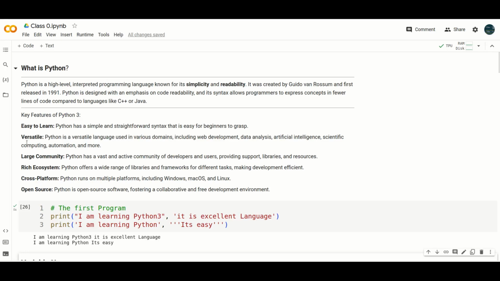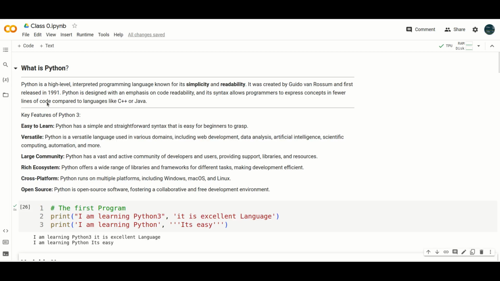The key features of Python 3: it is very easy to learn, has straightforward syntax, and is versatile. It is used for scientific computing, artificial intelligence, data analysis, web development, etc. It has a large community of active support and a rich ecosystem, with many libraries. It is also cross-platform software, which means it can be used on Windows, macOS, and Linux. Moreover, it is open source software, fostering a collaborative and free development environment.